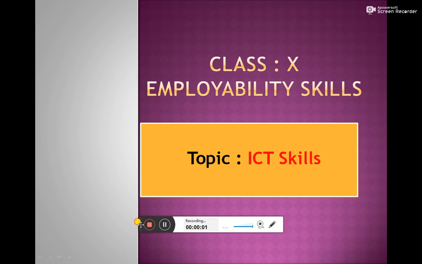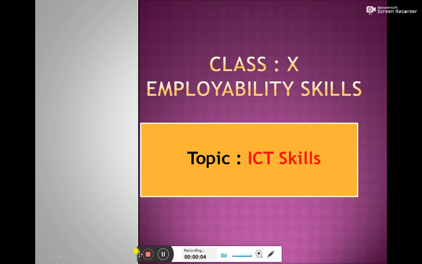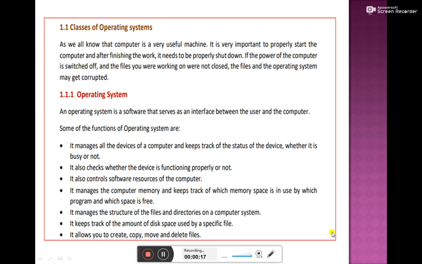Hello students, this is class 10th employability skills and I am going to explain the chapter ICT skills. Dear students, ICT means information and communication technology, which means we will learn about the computer system in this chapter.